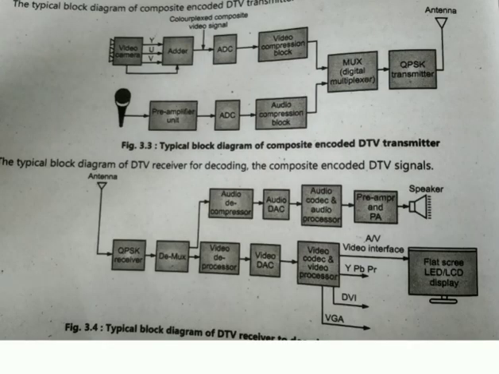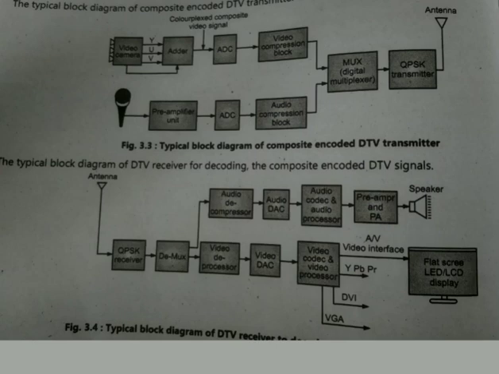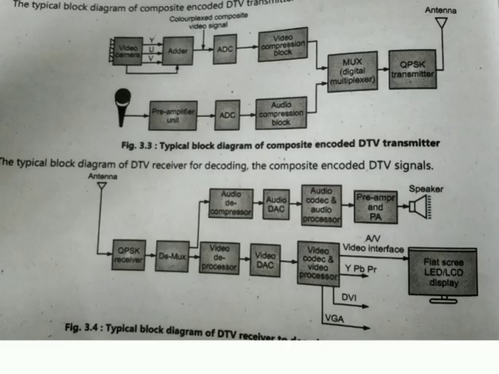Getting the concept of this particular type, that is composite encoded DTV transmission and reception, we can say from this discussion the advantages of the DTV receiver. We can say that there is reduced ghost and EM interference due to the digital processing of the signal. Here all the processing of the signal is digital. We are processing compression, then analog to digital conversion, we are using amplifiers, then we are using modulation techniques. All these techniques are digital processing. It will also have a reduced 50 Hz flicker effect. These are the advantages of the particular composite video signal DTV transmitter.